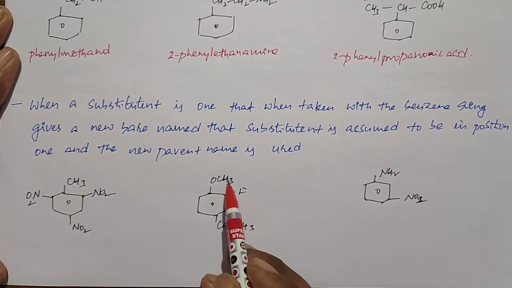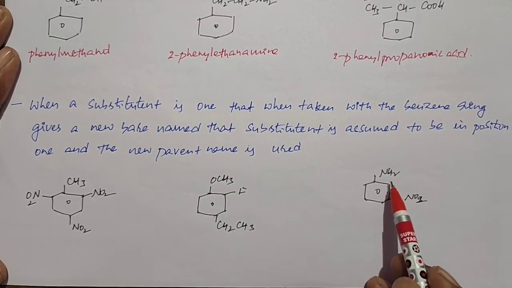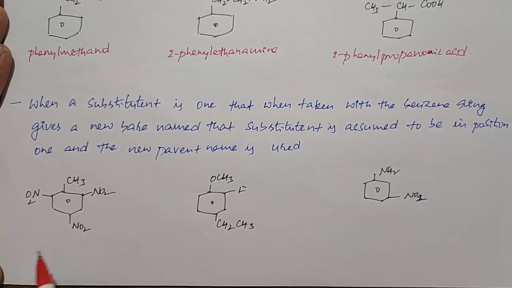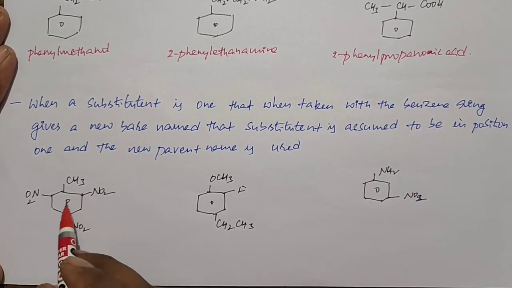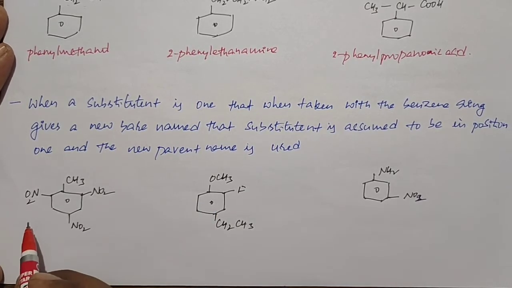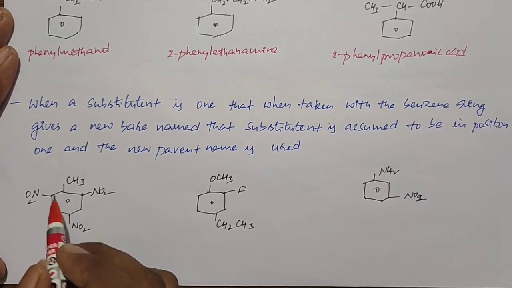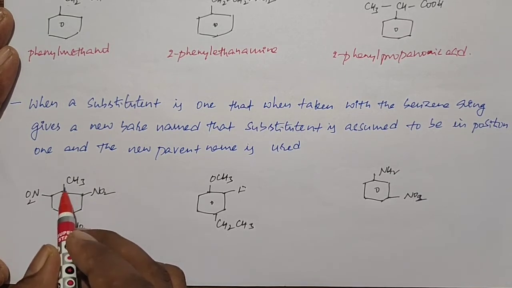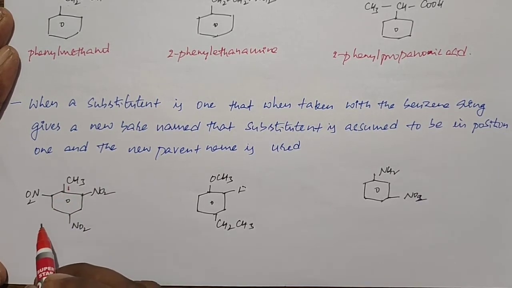I already told that. So here the methoxy group attached to the benzene ring is called anisole. Here the NH2 group attached to the benzene ring we call aniline. So at the time of IUPAC naming, in place of benzene we use toluene, anisole and aniline in the IUPAC system. And we start the numbering from that carbon. So here, when the methyl group is present on benzene, considering it as toluene, we start giving numbering from here. Then the side with the lowest sum of positions is the one we need to take.